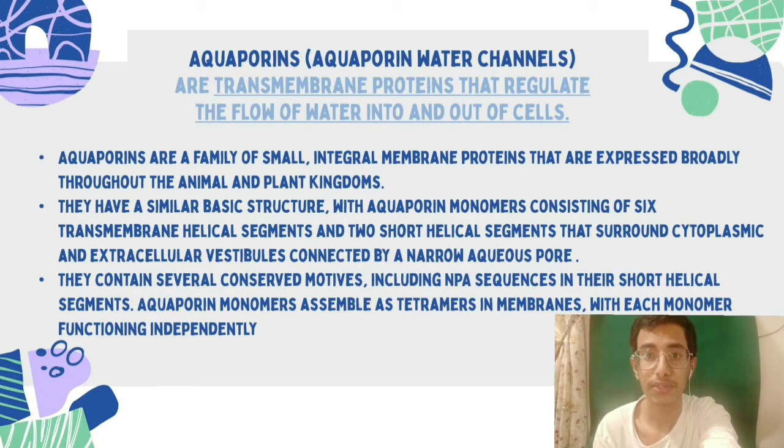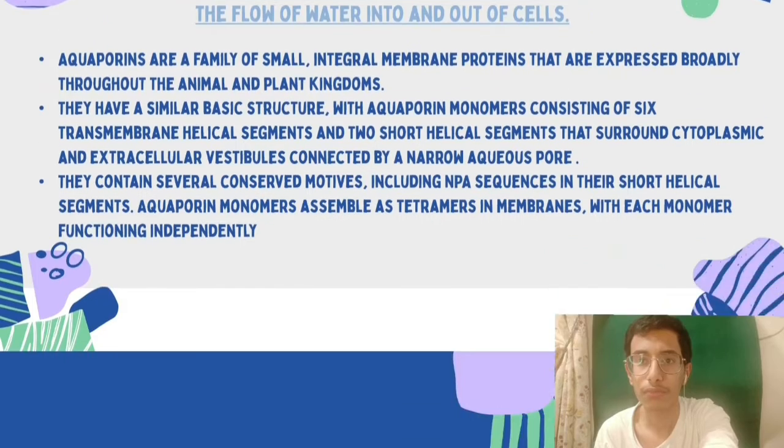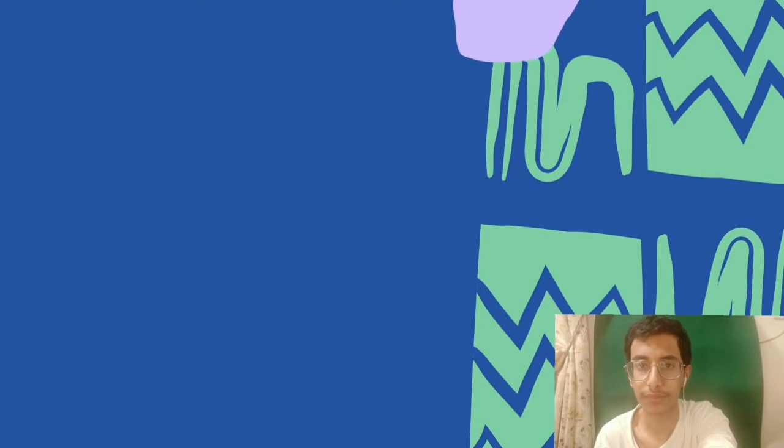They have similar basic structures, with the aquaporin membrane consisting of 6 transmembrane helical segments and 2 short helical segments. They surround cytoplasmic and extracellular vestibules connected by a narrow aquaporin pore. They contain several conserved residues, including NPA, in their short helical segments. Aquaporin monomers assemble as tetramers in membranes, with each monomer functioning independently.